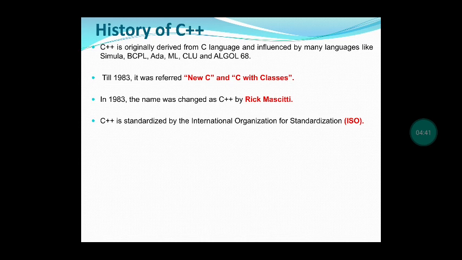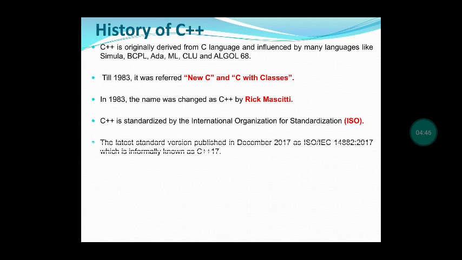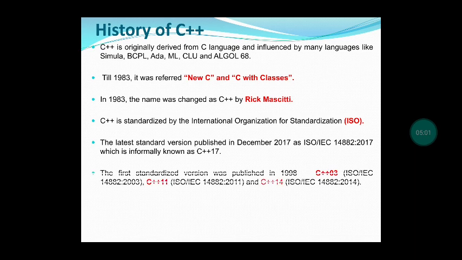And this became a standardized language, and many versions have been published. One of the versions is C++17, which was published in the year 2017. After that, many versions have been introduced. In 1998 one was published, and also in 2011 and 2014.